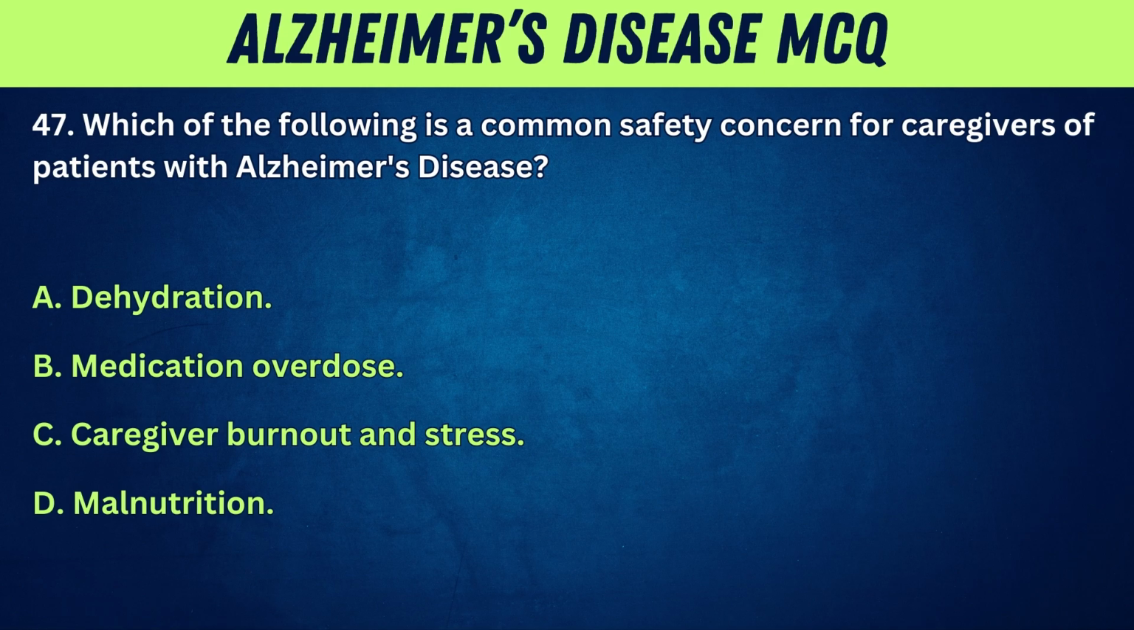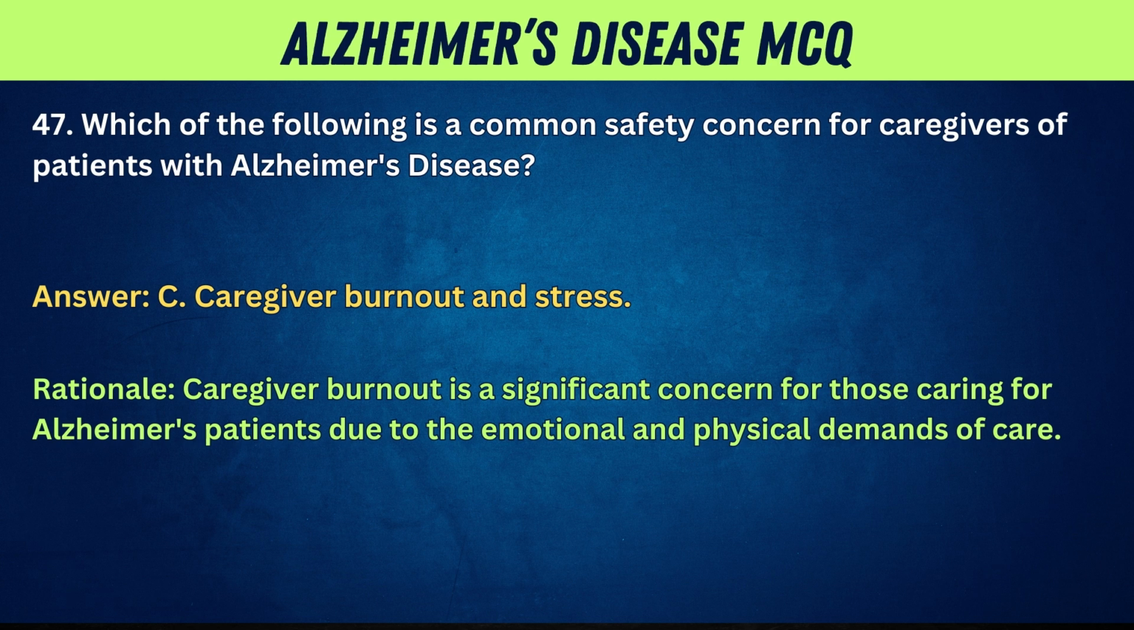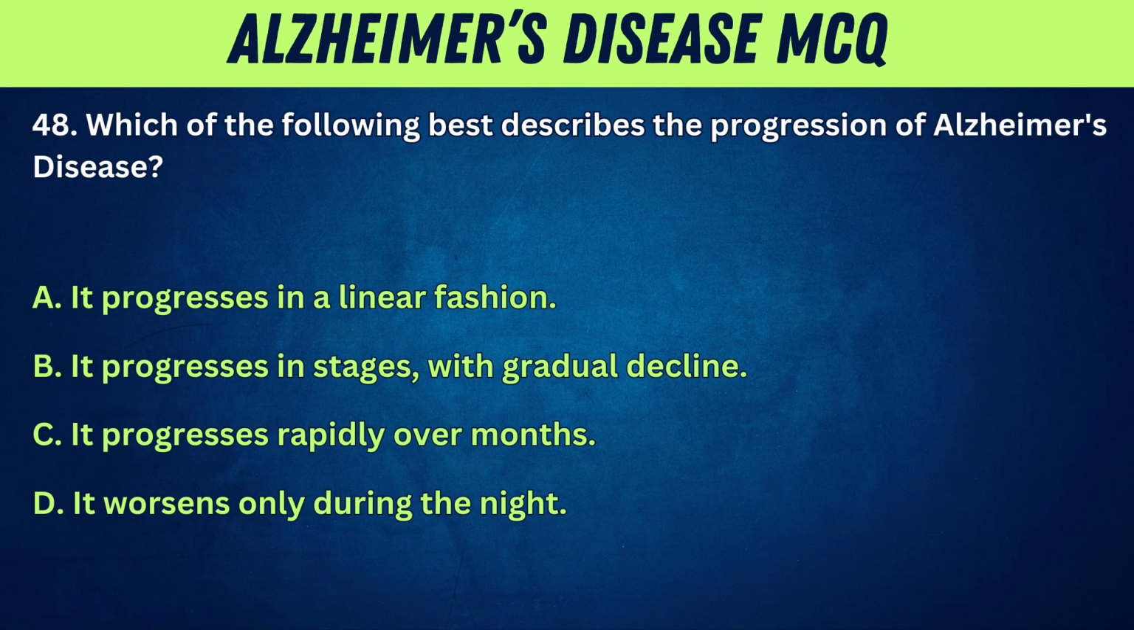47. Which of the following is a common safety concern for caregivers of patients with Alzheimer's disease? A. Dehydration. B. Medication overdose. C. Caregiver burnout and stress. D. Malnutrition. Answer: C. Caregiver burnout and stress. Rationale: caregiver burnout is a significant concern for those caring for Alzheimer's patients due to the emotional and physical demands of care. 48. Which of the following best describes the progression of Alzheimer's disease?